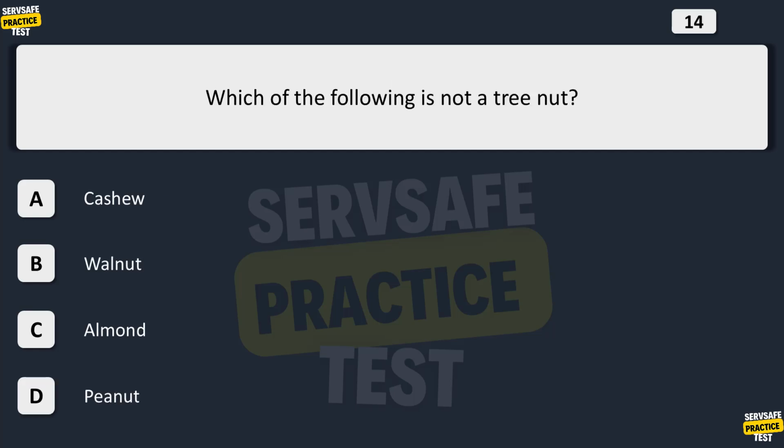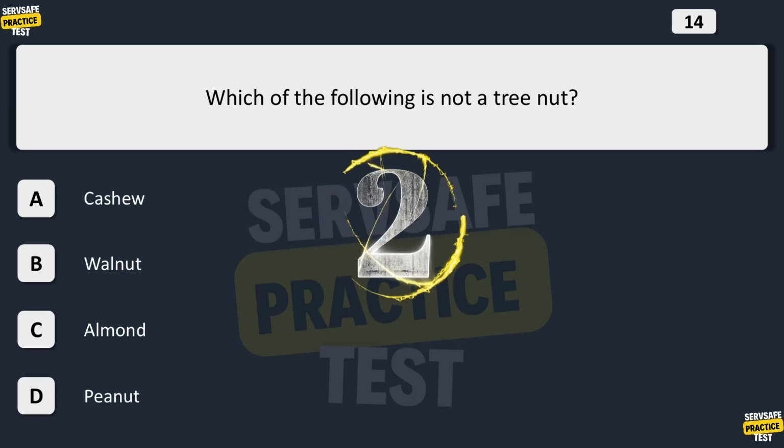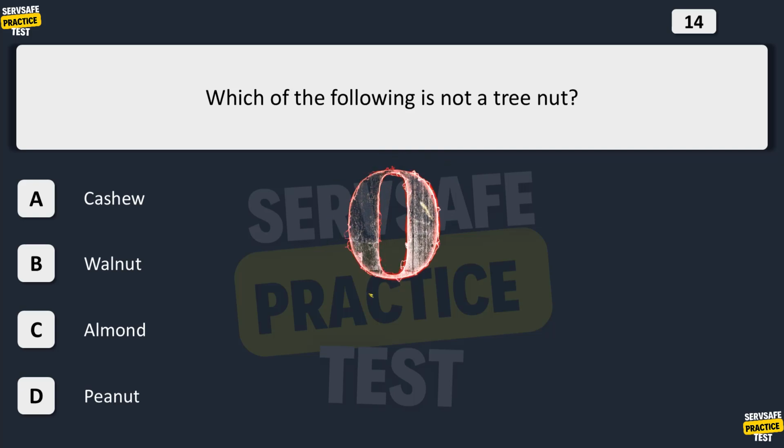Which of the following is not a tree nut? A. Cashew. B. Walnut. C. Almond. D. Peanut. The correct answer is D. Peanut. Examples of tree nuts include cashews, Brazil nuts, almonds, and walnuts. Peanuts are not to be confused with tree nuts, as they are a legume.